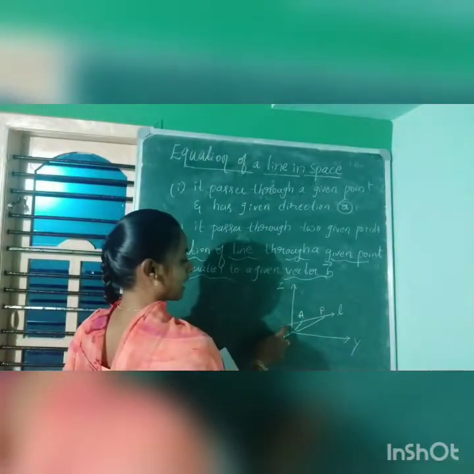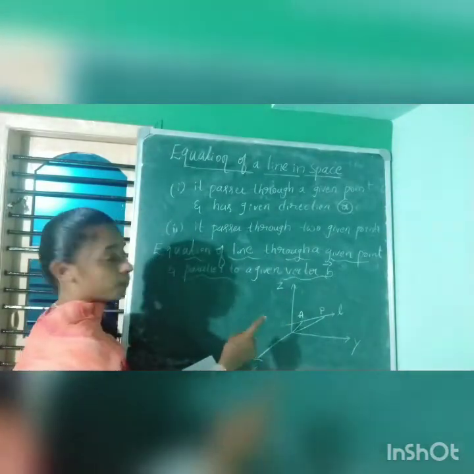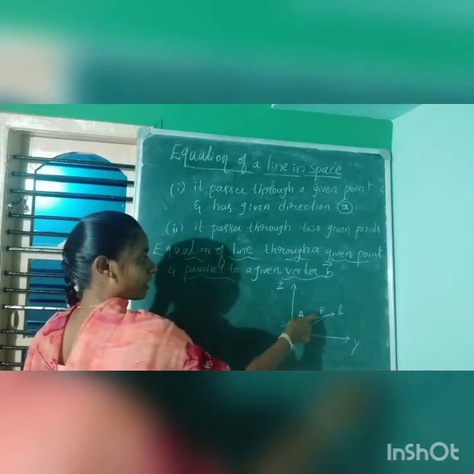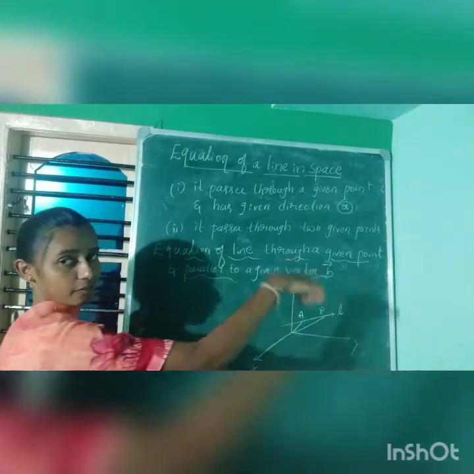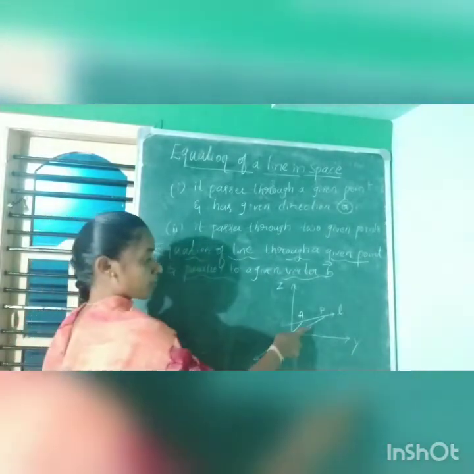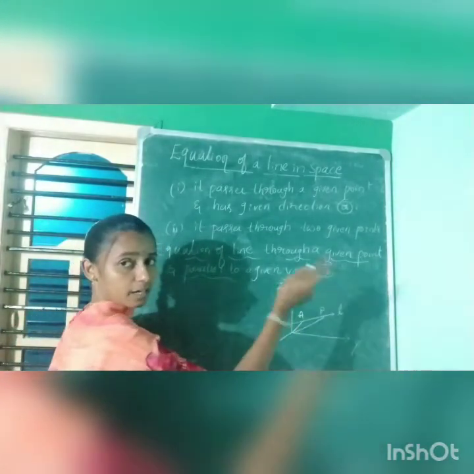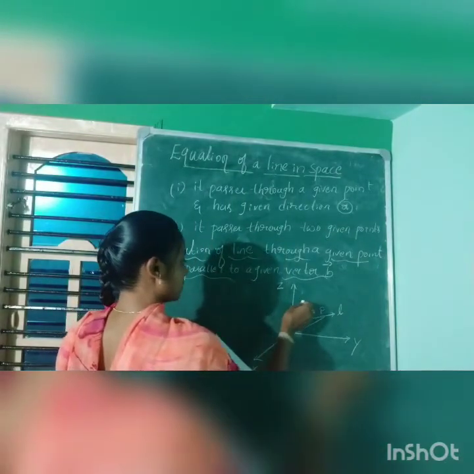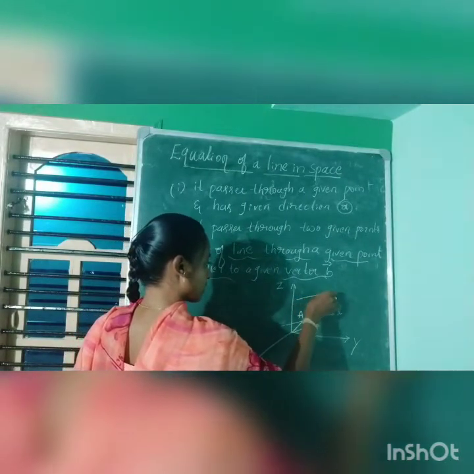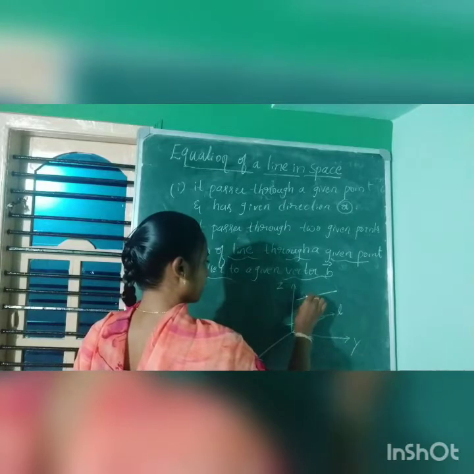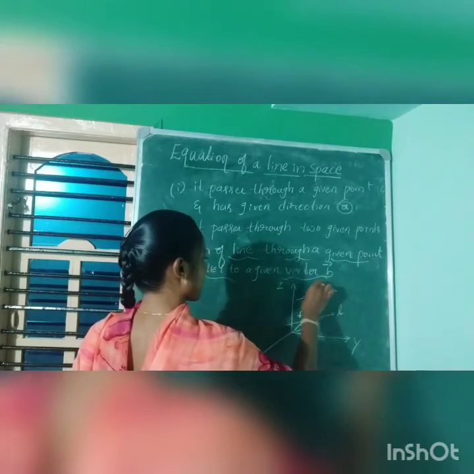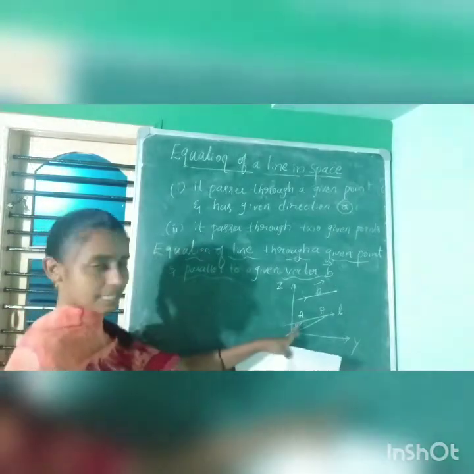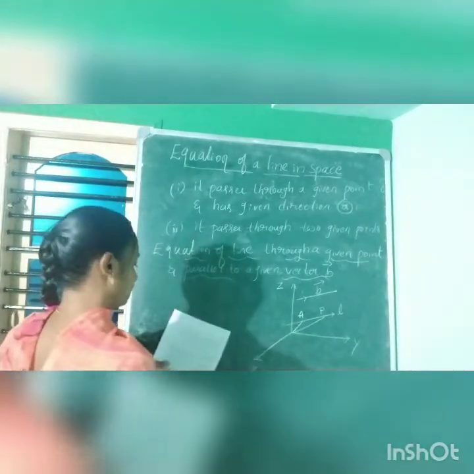Next, for this line, which passes through a given point and is parallel to the given vector, I can draw another line like this, and consider for it a vector B, which is parallel to the given directed line.